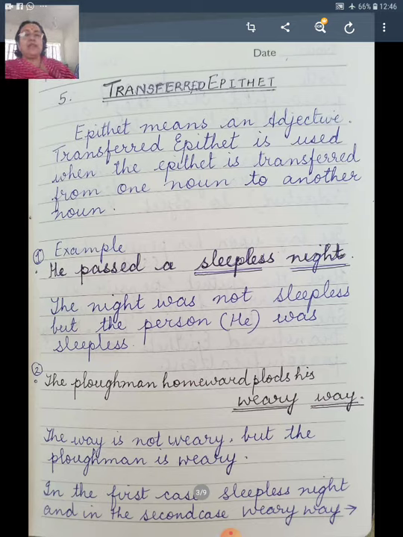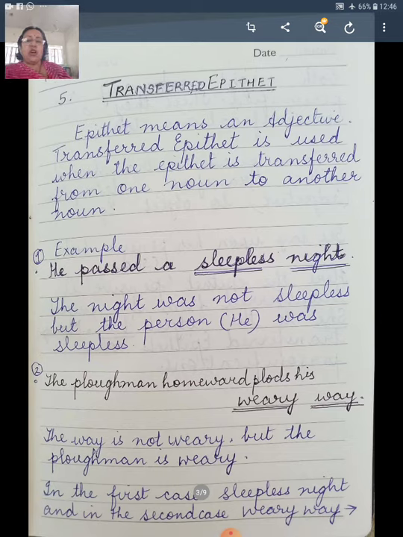Sleepless night. The night was not sleepless, but the person, he, was sleepless. That means the subject was he. Who was sleepless? He was sleepless. And the object is night. And here this adjective sleepless has been passed from the subject he to the object night. That is why sleepless night. Second example, "The ploughman homeward plods his weary way."